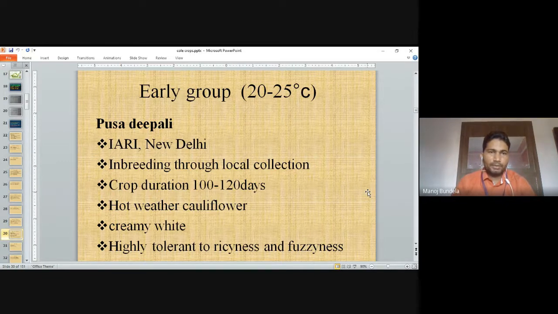Pusa Dipali, IARI New Delhi. Inbreeding through the local collection. Crop duration is 100 to 120 days. Hot weather cauliflower, creamy white, highly tolerant to riciness and fuzziness. Pusa Dipali, early group, 20 to 25 degrees centigrade temperature.